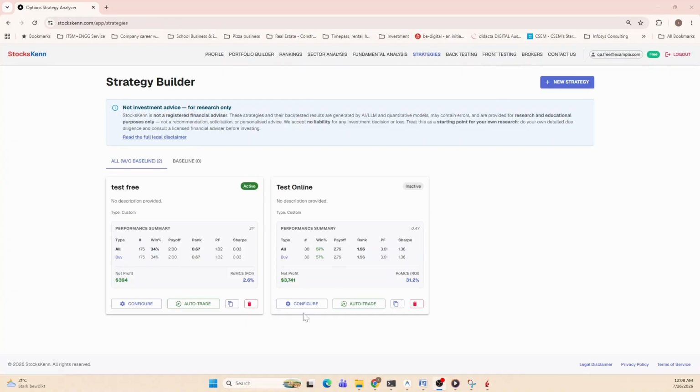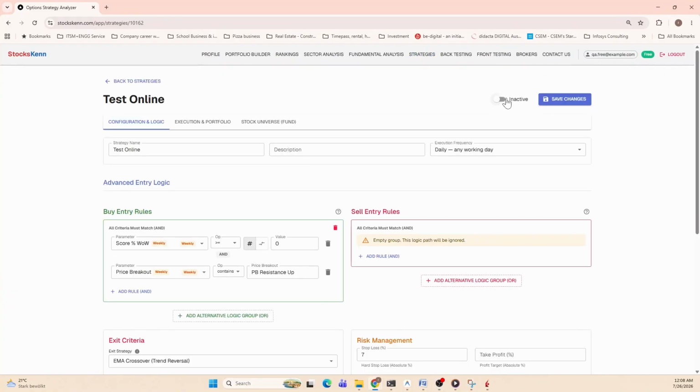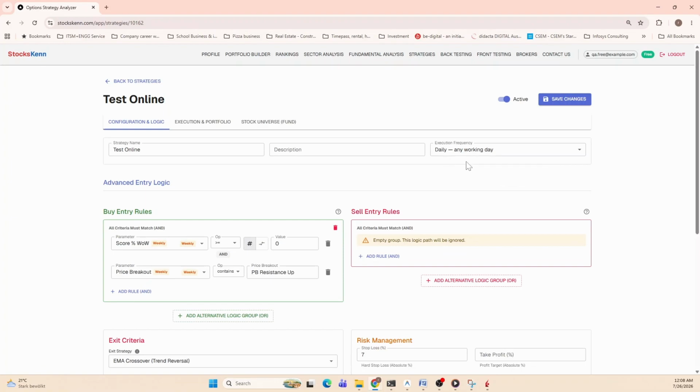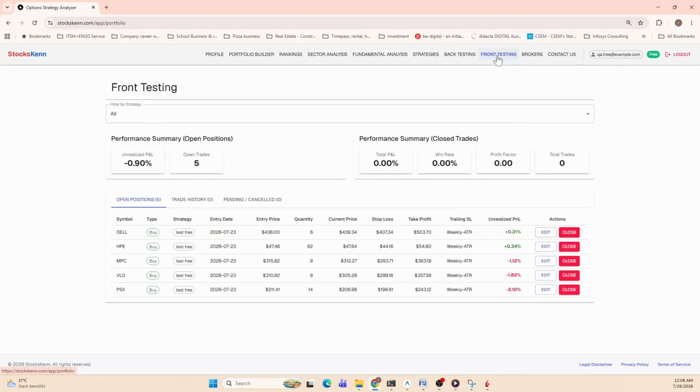So if you go to your strategy and enable the toggle to active and save it, it will enable your strategy for front testing. And then when you go to front testing, you can select your strategy and see how it has been performing over the past time frame. And if you just started, then of course you need to give it time to see how it is performing over the coming weeks or months. So this is one way you can validate your strategy and gain conviction.